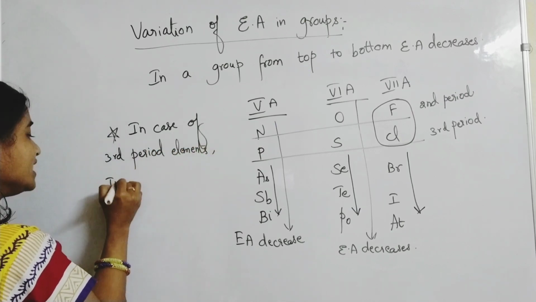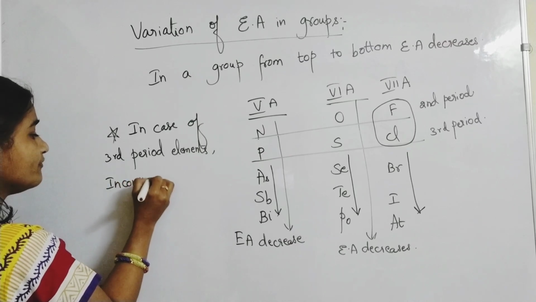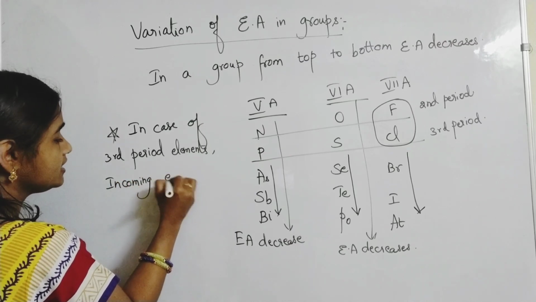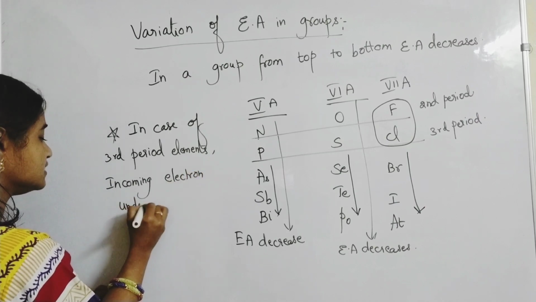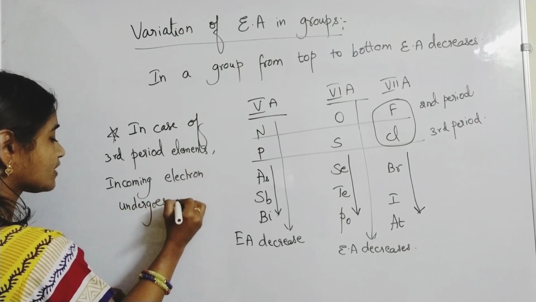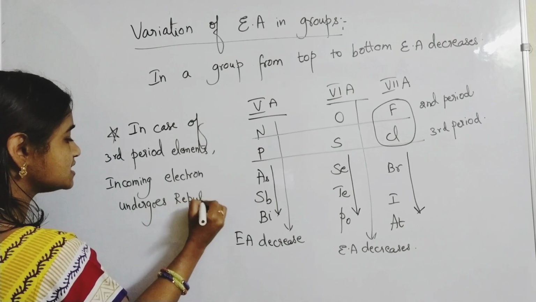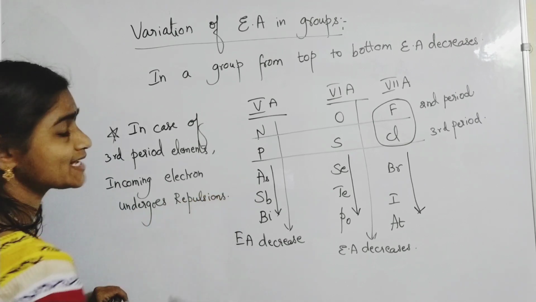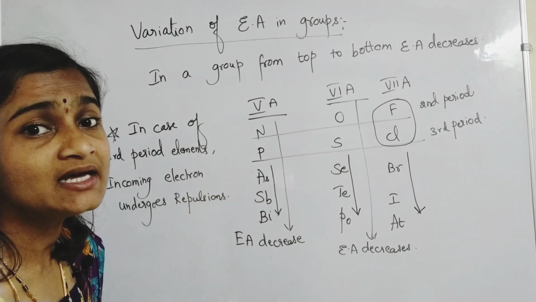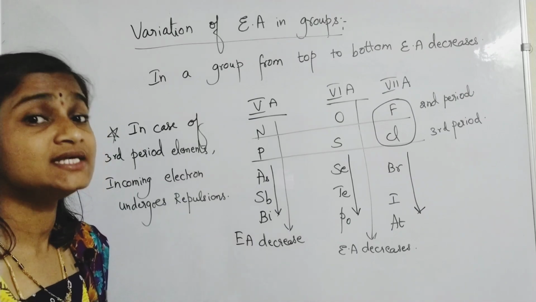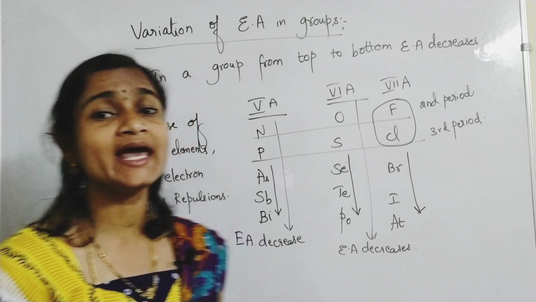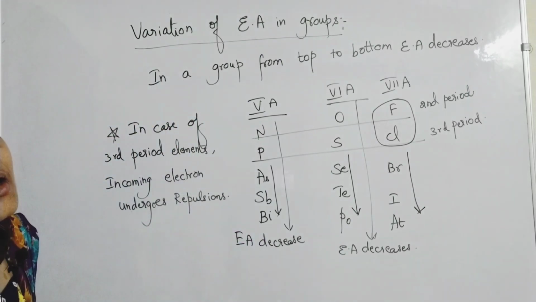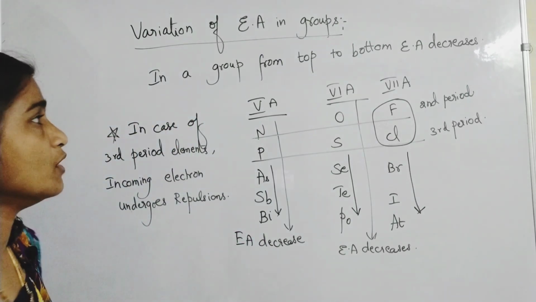Because of repulsions, elements of the second period cannot accept electrons easily. Then third period elements only can accept electrons easily, right? So this is a very important point.